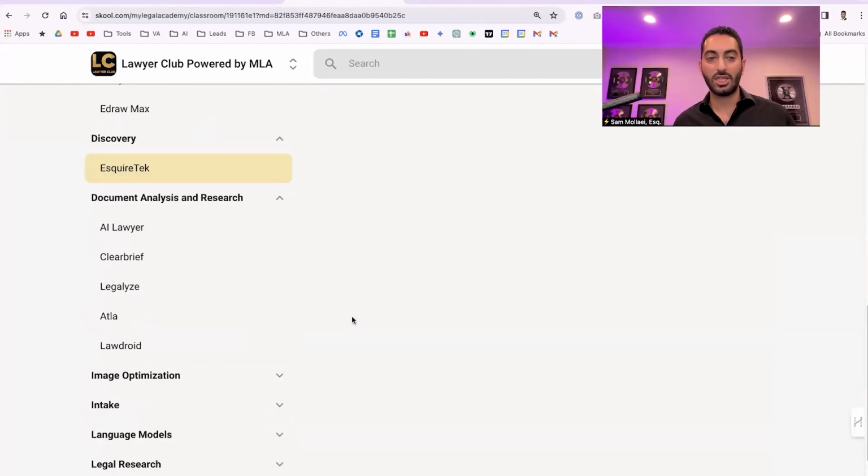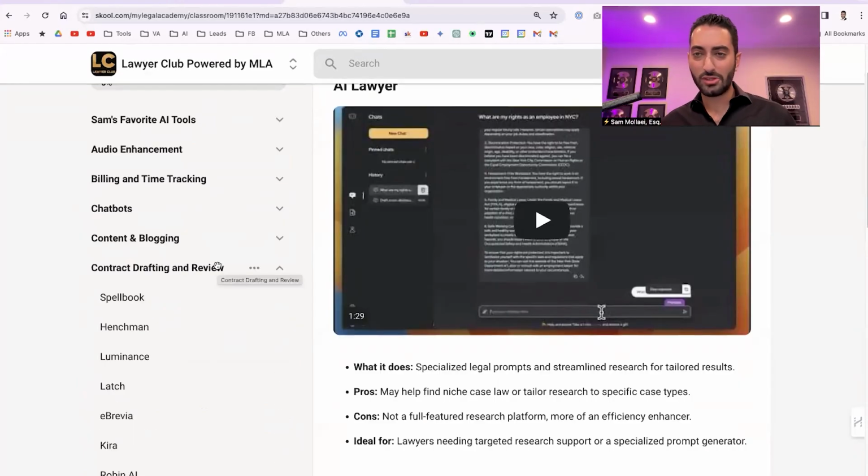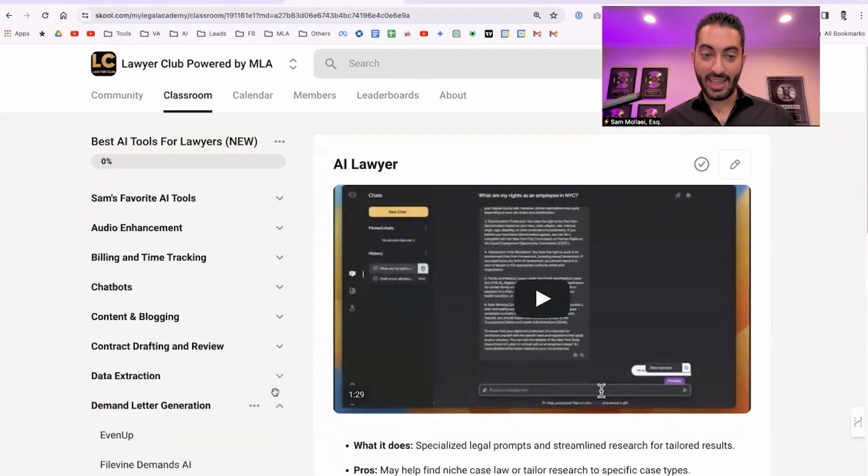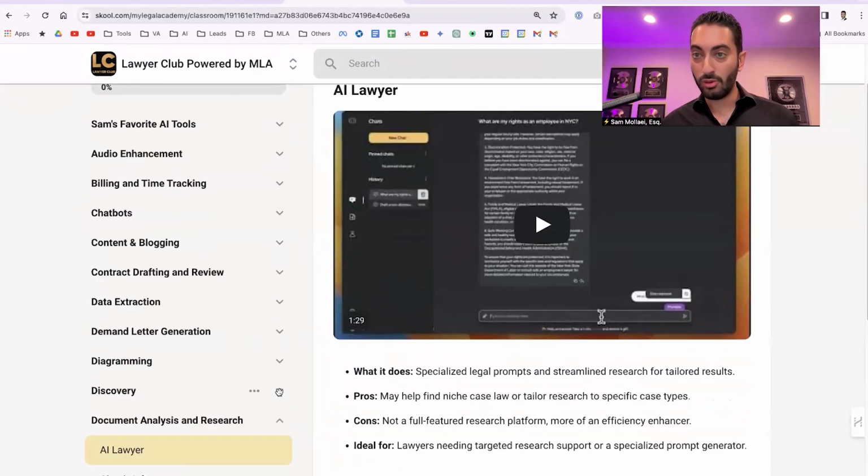What else? Document analysis and research. There's a bunch of these tools, but it feels to me at this point it seems a little bit too early. But I think the practice and the experience that you get from using these tools is even more important than the potential value that you get right now.